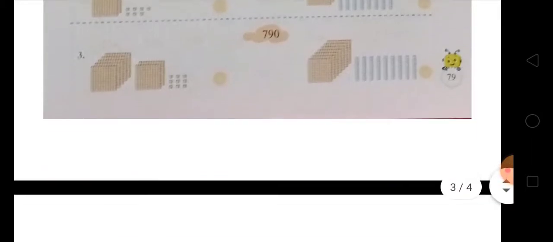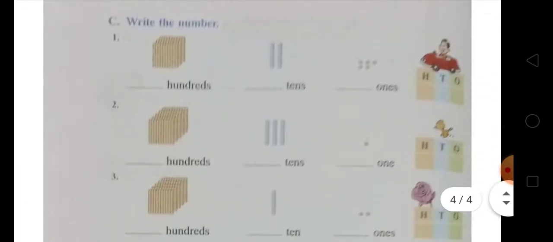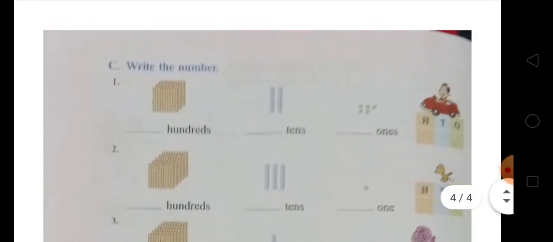Now you have to come to exercise C, write a number. You can see here that you have to write a number. In the first one you can see that there are 300s, because there are 3 big blocks that make it 300, and in each big block there are 100 small blocks.